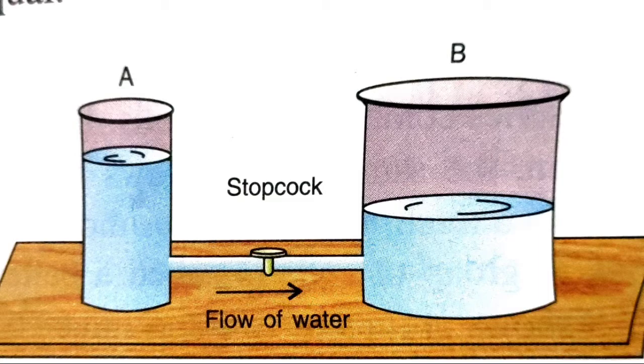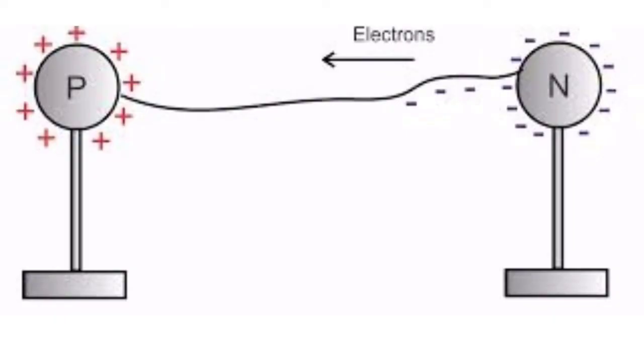In the same way, whenever two charged conductors are joined together, then flow of electrons takes place from the conductor in which more number of electrons are there towards the conductor which has less or no electrons. And this movement of electrons stops when both the conductors attain the same number of electrons.